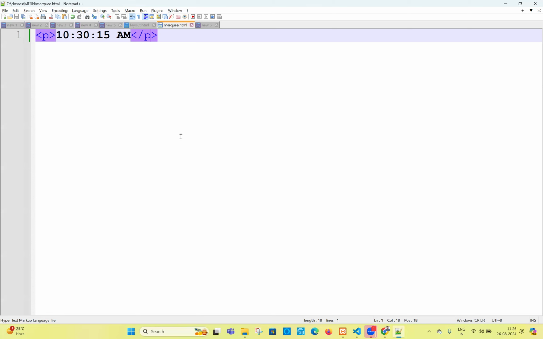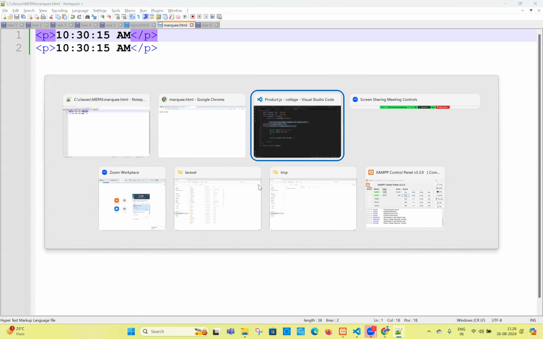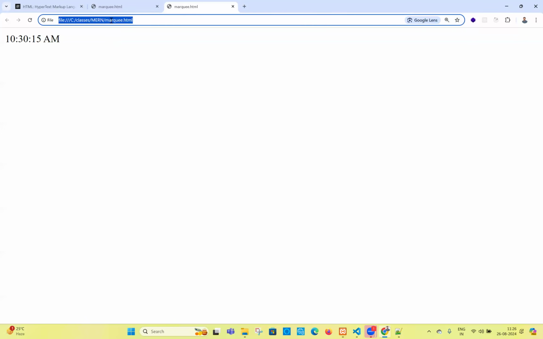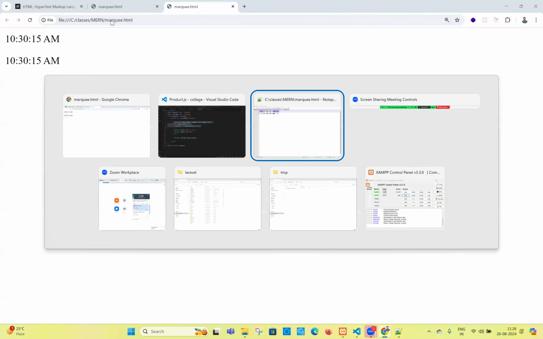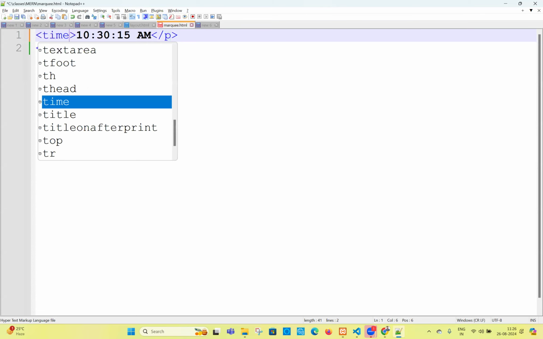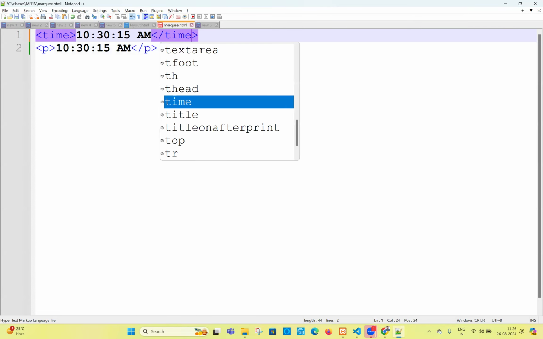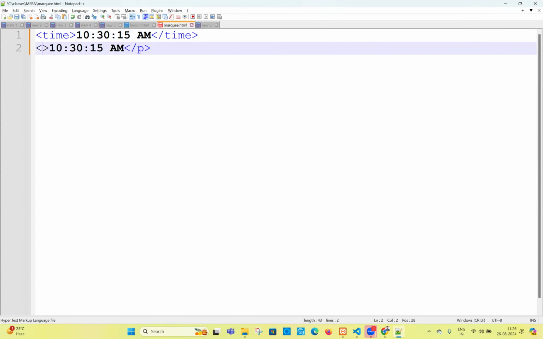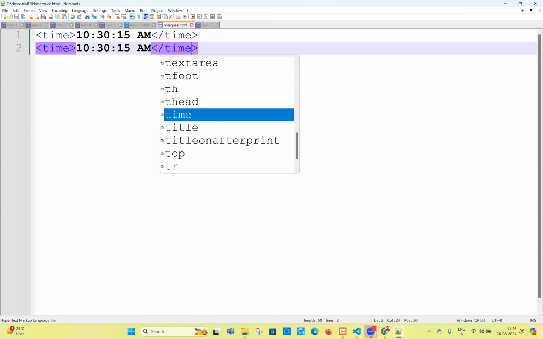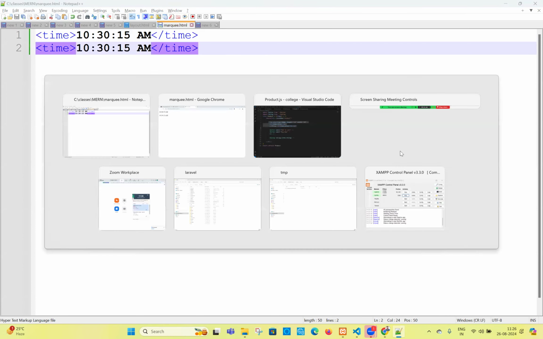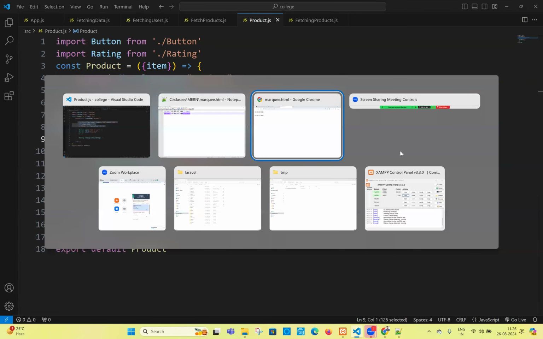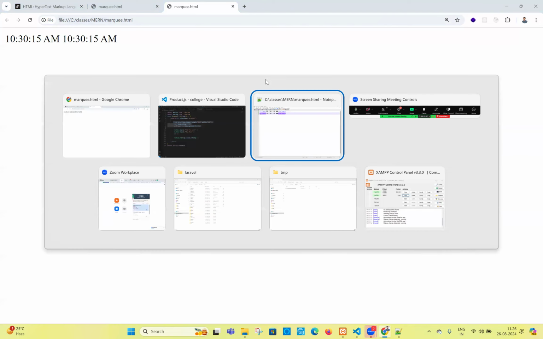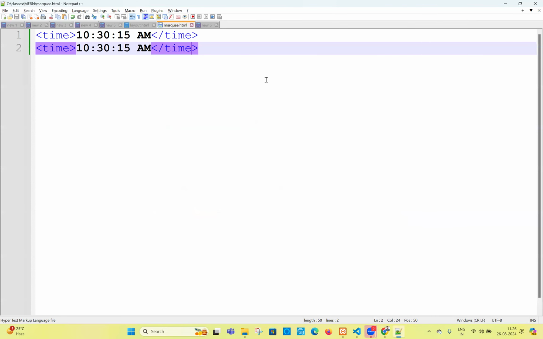But one question: the paragraph tag is what? Inline or block level? Block level means they will come one by one. But can I write the time tag here? If I write the time tag, it will display the time inline. Let us write one more time. What is the output? Time is inline, paragraph is block level. Block level means output will come one by one. See the output then. It's going to be inline, inline only. But the paragraph tag is block level. Paragraph, H1 to H6, all are block level.